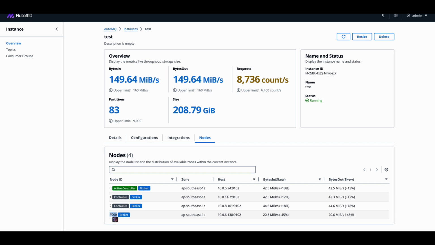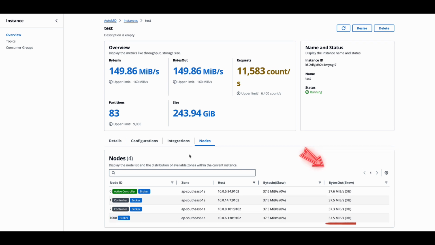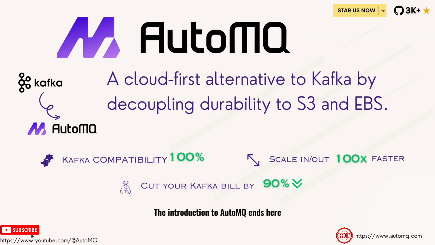On the console, we can observe the traffic acceptance situation of the node, and find that the newly expanded node quickly completes the automatic traffic balancing. The introduction to AutoMQ ends here.